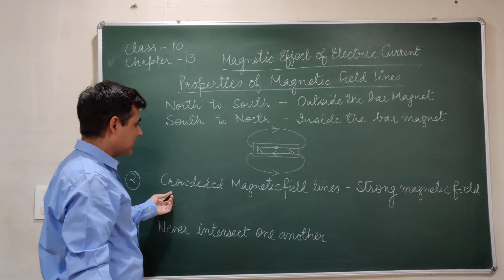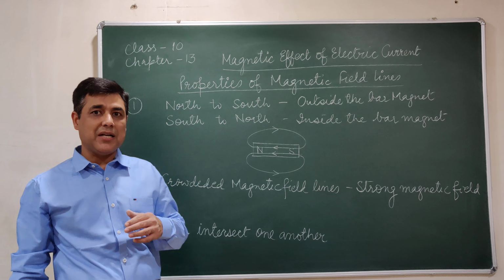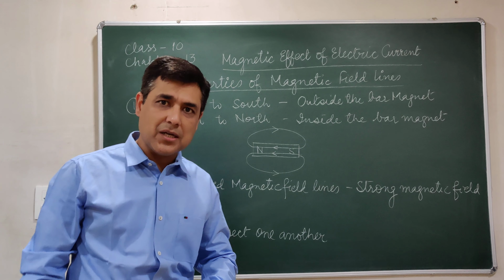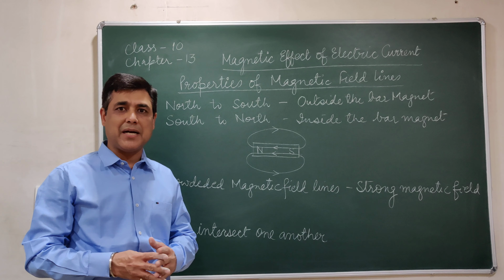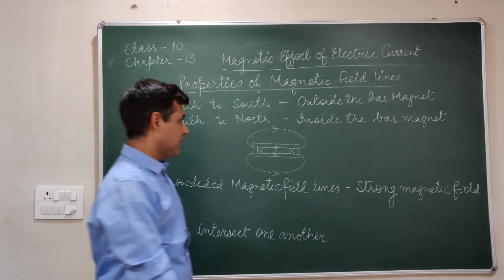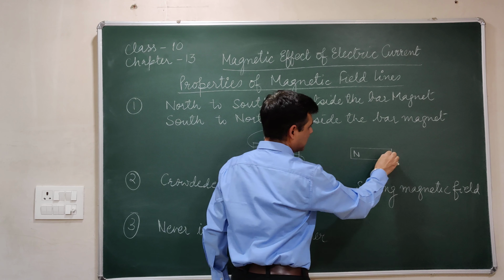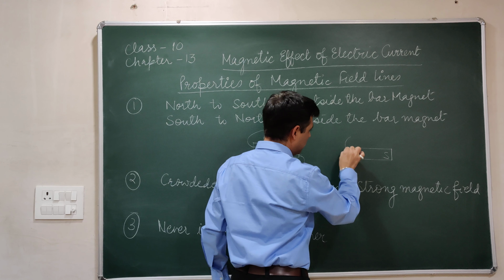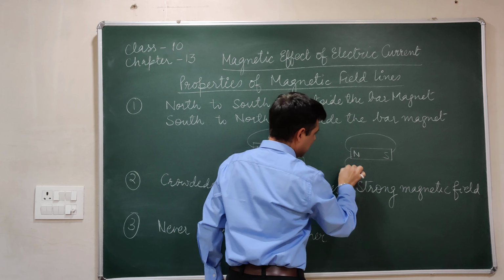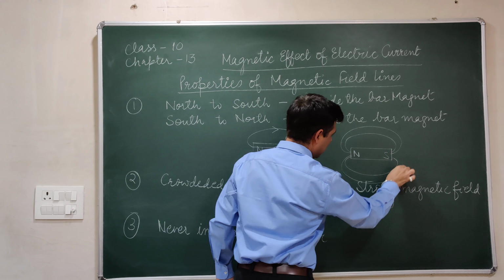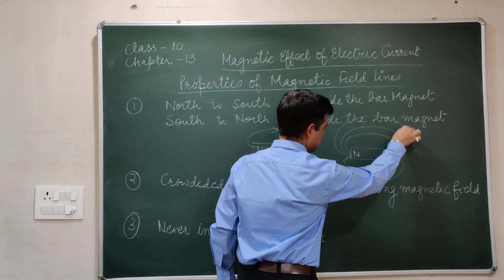Then magnetic field lines are crowded. Wherever the magnetic field lines are crowded, it represents the strength of the magnetic field. A stronger magnetic field is represented by crowded magnetic field lines. For example, if I draw many magnetic field lines around this bar magnet, I find that magnetic field lines are crowded at the poles.